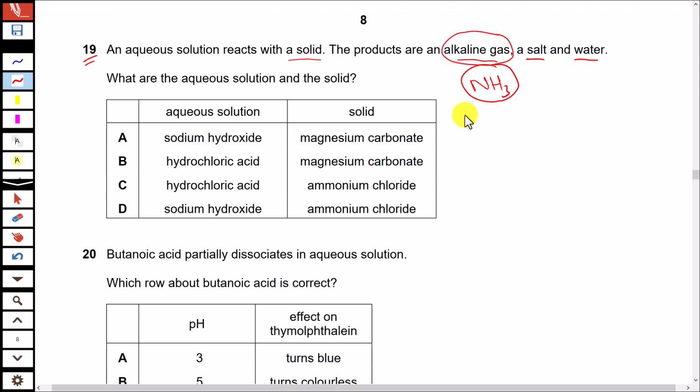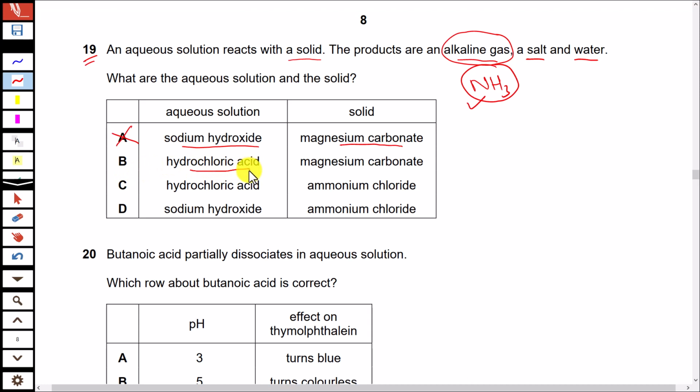So you have to trace the option that has alkali on one side and a solid salt like an ammonium salt on the other side. If you look at option A, the aqueous solution is sodium hydroxide. Yes, this is an alkali. It is reacting with carbonate. So there is no nitrogen in any of the reacting species. So how can ammonia or any other alkaline gas be produced in this reaction? Eliminate this one.